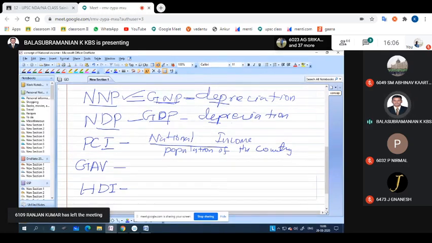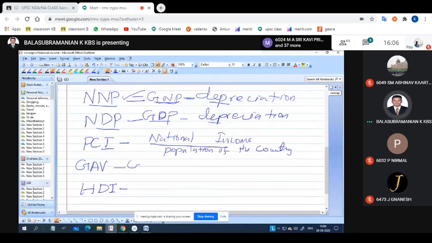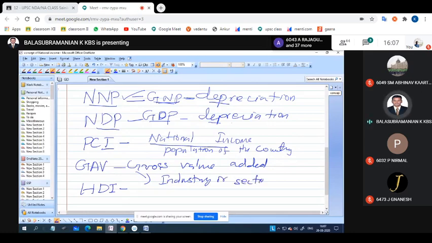And what is meant by GAV? GAV means gross value added. Let me explain what is gross value added. It is a measure of the value of goods and services produced in an area, industries or sectors. Goods and services produced in an area, industries or sectors, the income that comes from the primary, secondary or tertiary sector, which is known as gross value added.